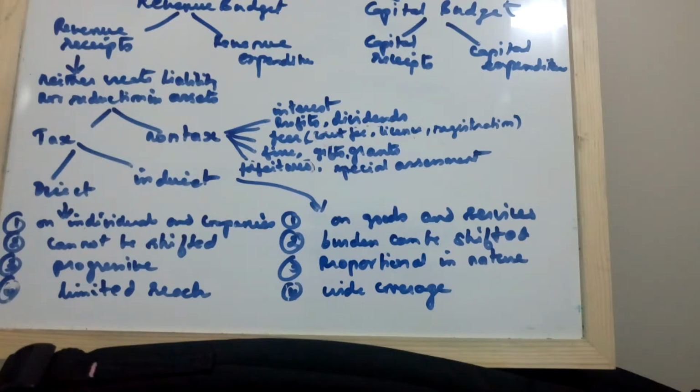Next one, fines and penalties. Fines and penalties refer to the payments imposed on lawbreakers, anyone who violates duty or goes against people's rights, for non-payment of tax and violating the traffic rules.